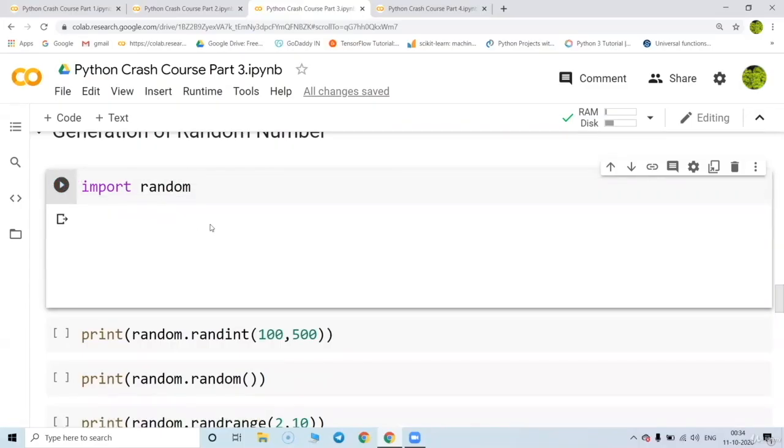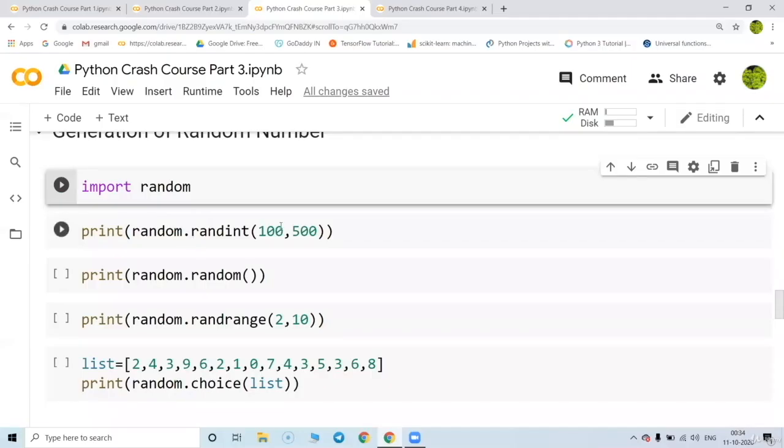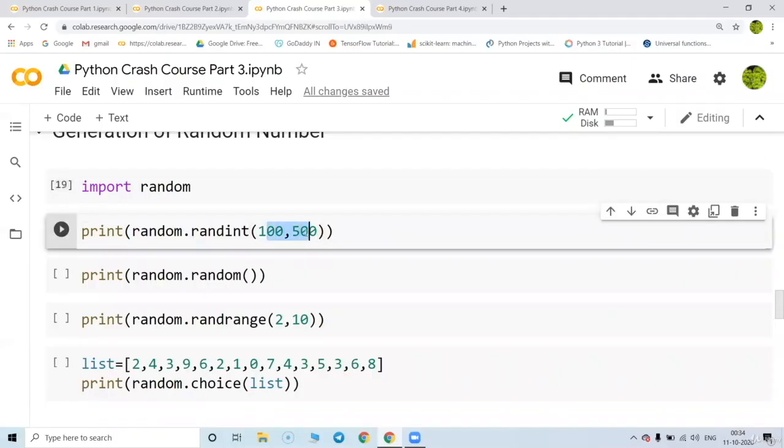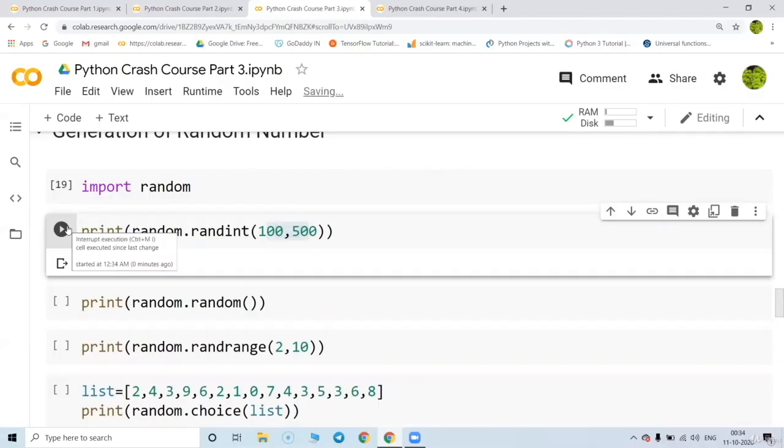Great. So now a random value from 100 to 499, that is 500 minus 1, will be generated. A single value. Every time you run, you are going to get a random value.